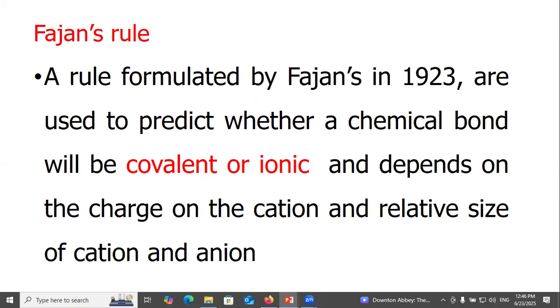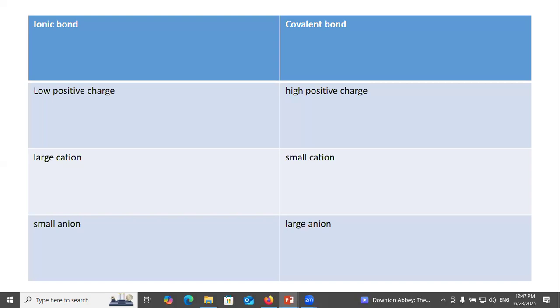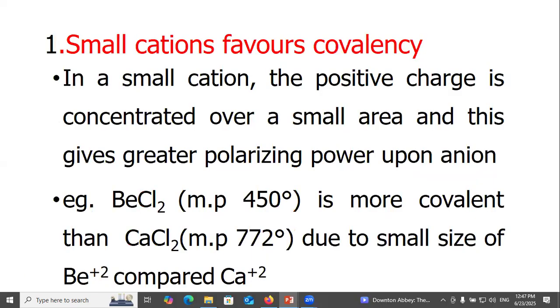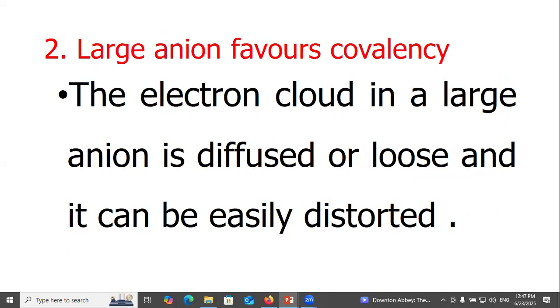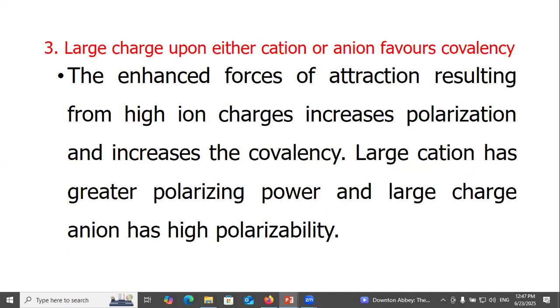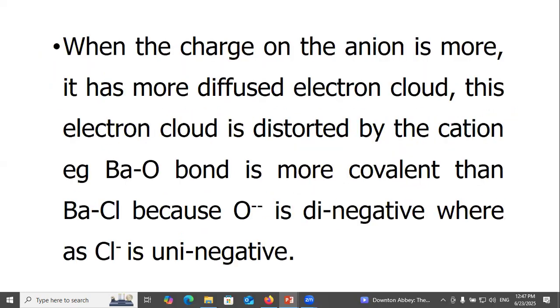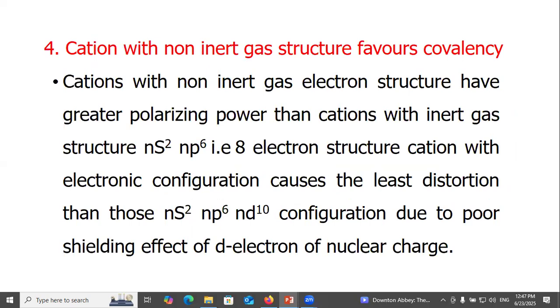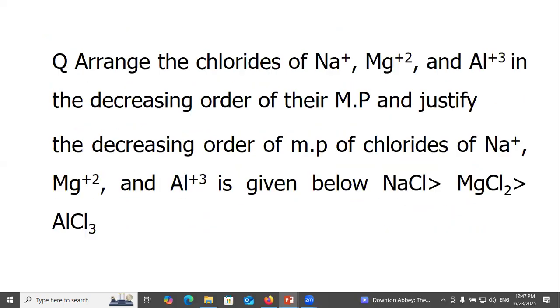Fajans' rule. A rule formulated by Fajans in 1923, used to predict whether a chemical bond will be covalent or ionic. It depends on the charge on the cation and the relative size of the cation and anion. A small cation favors covalency, a large anion favors covalency. Large charge on either the cation or the anion favors covalency. A cation with a non-inert gas structure favors covalency.